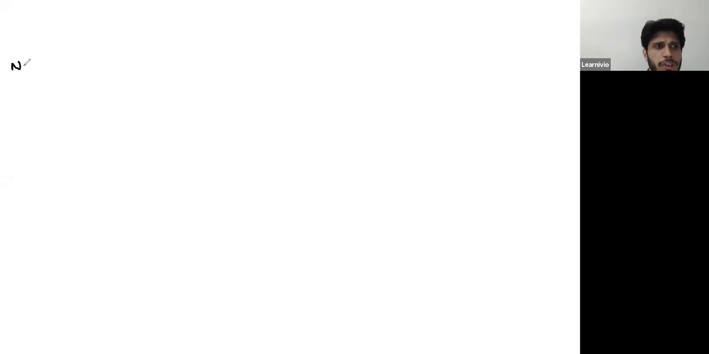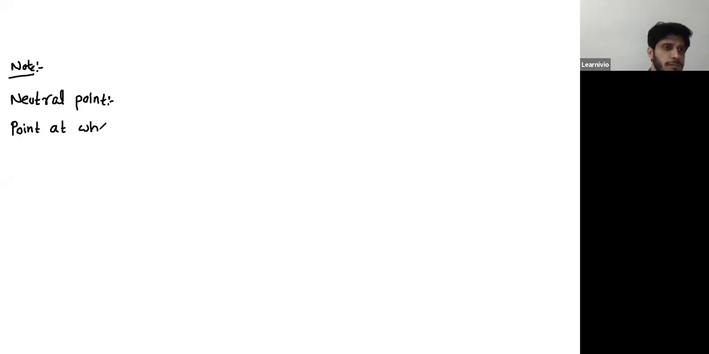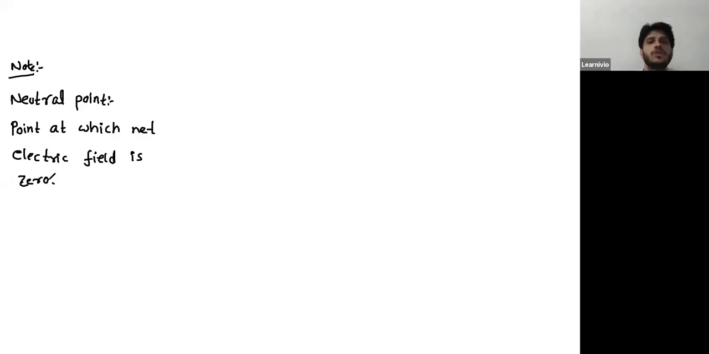In the next numerical, we will use the concept of neutral point. So neutral point simply means the point at which net electric field is 0. So the point at which net electric field is 0 is known as neutral point.